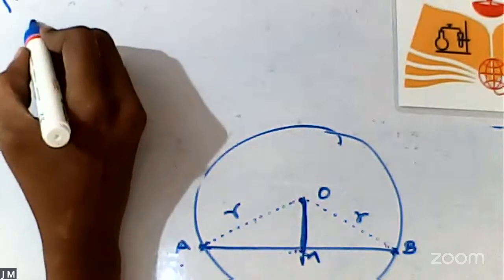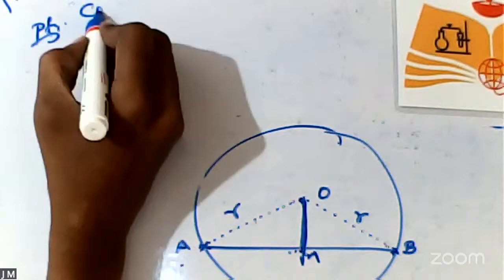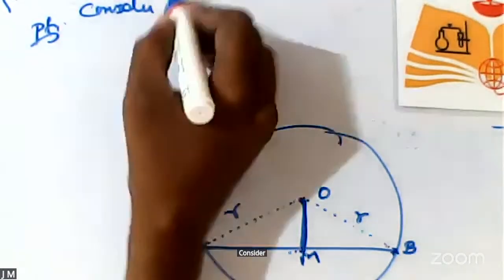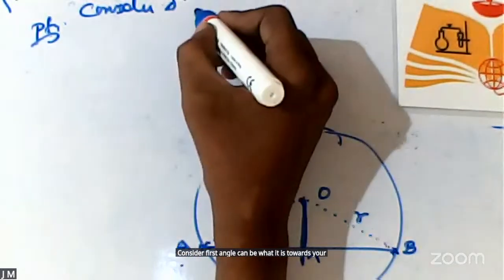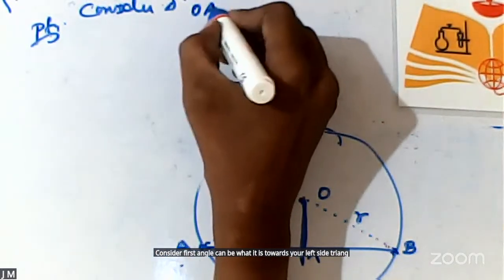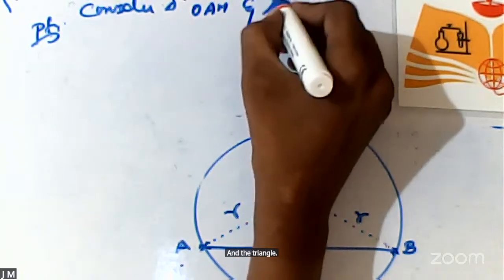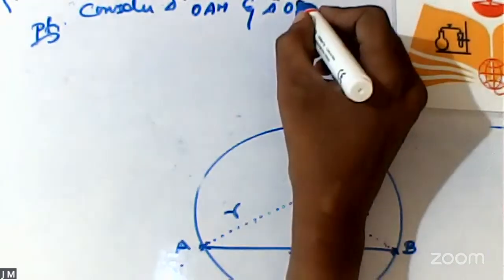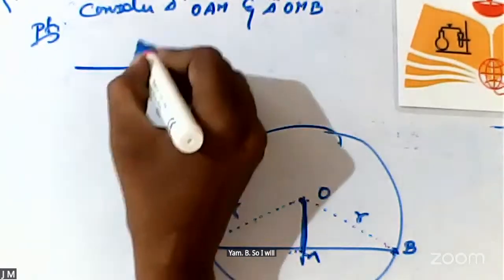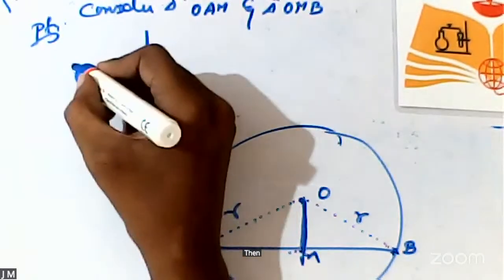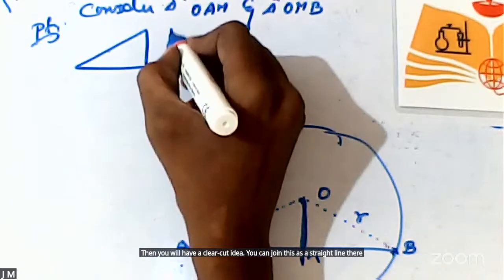So, my proof: consider the first triangle towards your left side, triangle OAM, and triangle OMB. I will draw a separate diagram, then you will have a clear-cut idea. You can join this as a straight line.